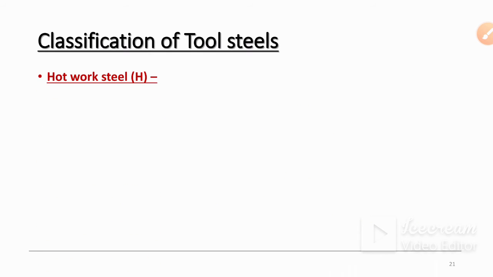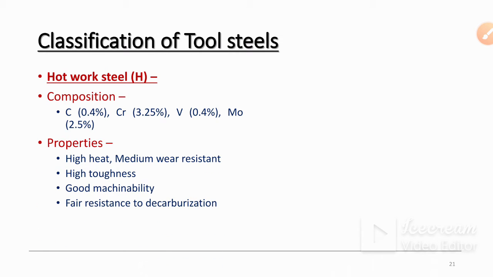Then hot work steels. The composition of hot work steels is carbon 0.4%, chromium 3.25%, vanadium 0.4%, and molybdenum 2.5%. Then properties are high heat and medium wear resistant, high toughness, good machinability, fair resistant to decarburization. Then applications are tools for hard forging and blanking dies, etc.